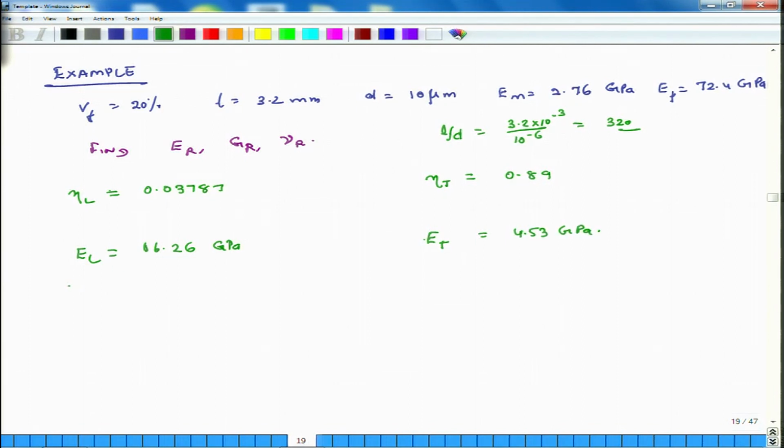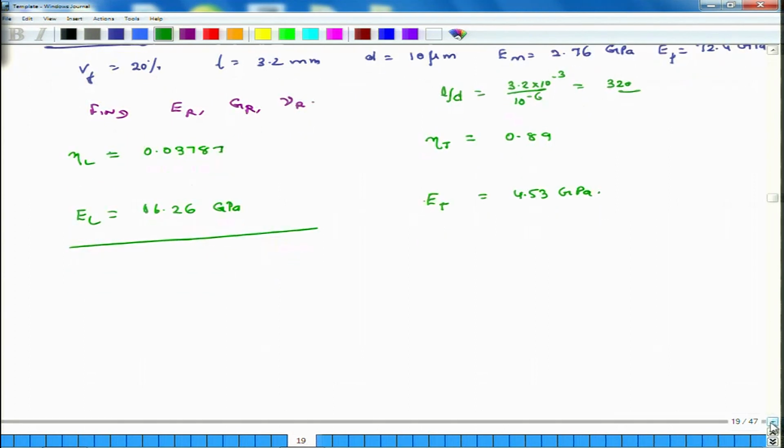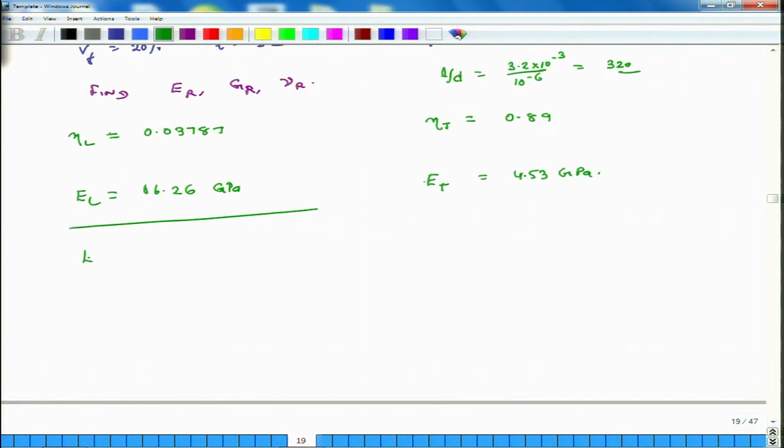With this, E R is equal to 3 by 8 E L plus 5 by 8 E T. This works out as 8.93 GPa, and G R comes out to be 3.17 GPa.